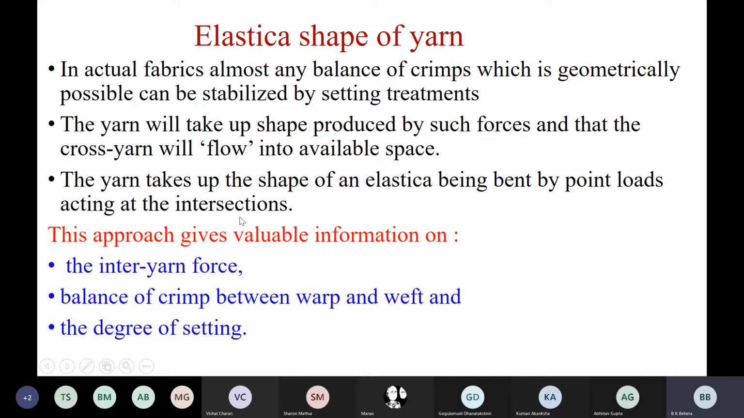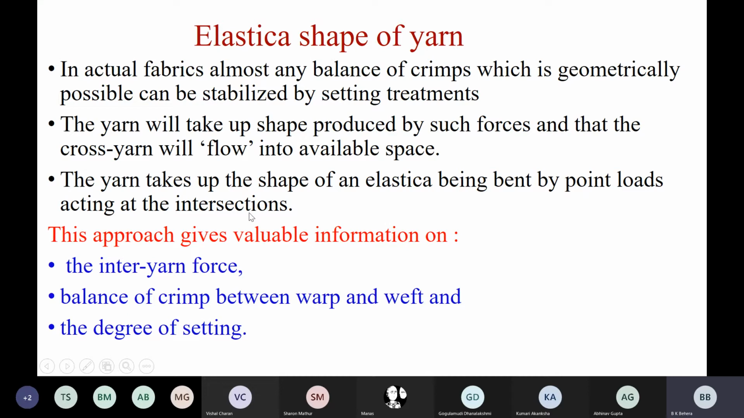If the yarn is compressed, meaning it is no more a circle, then the contact length will increase. We know there is an inter-yarn force. So the force exerted by one yarn over the cross threads will be distributed over the complete contact length. In that case, the load is called a distributed load. But if the cross section is completely circular, it is a point load, because the yarn is touching the other yarn at only one point.